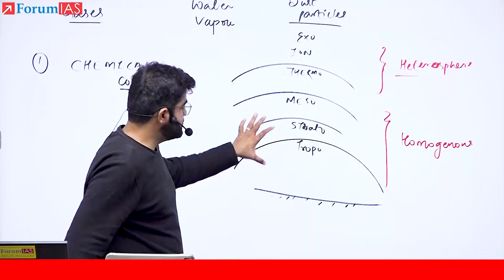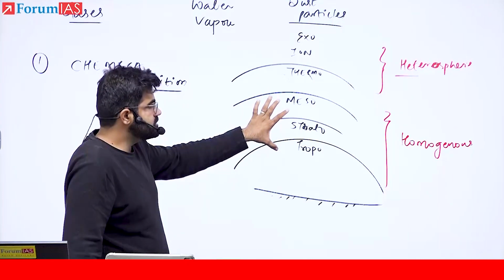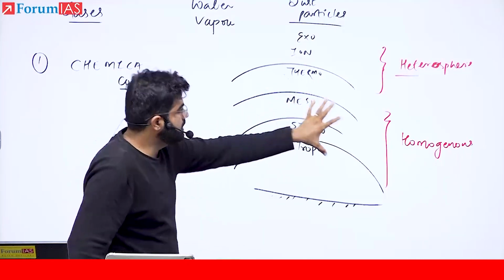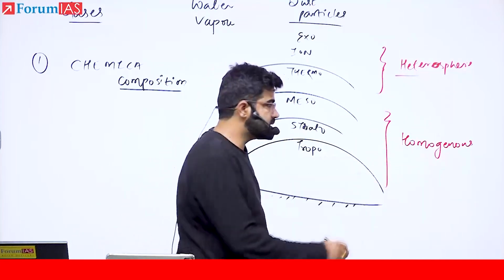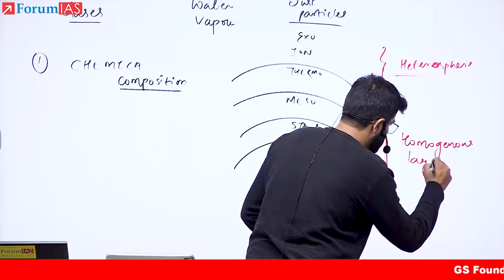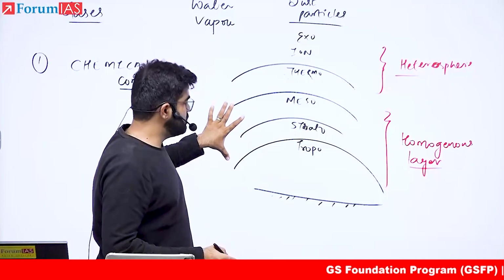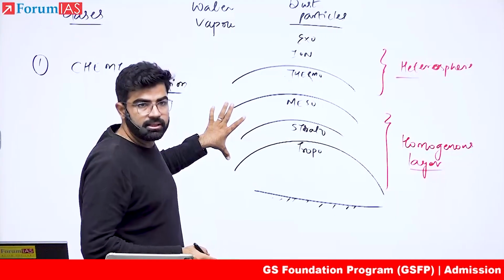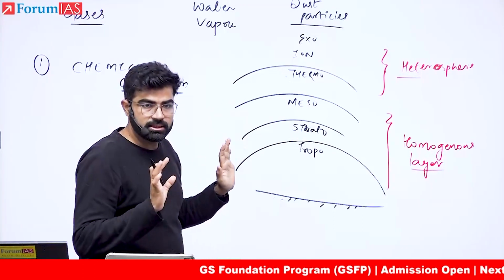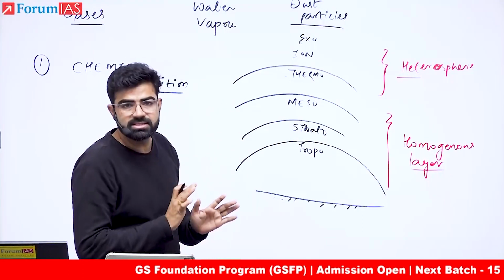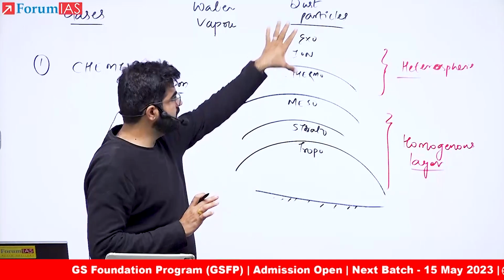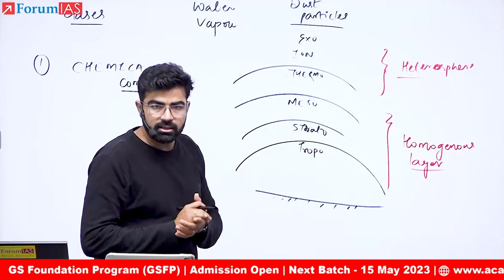The difference between the two is that the constituents in the homogeneous layers are more or less the same. For example, in this much of the environment, you will find nitrogen is around 78%. Okay? So more or less the composition would be the same. So this is how we divide this based on chemical composition.